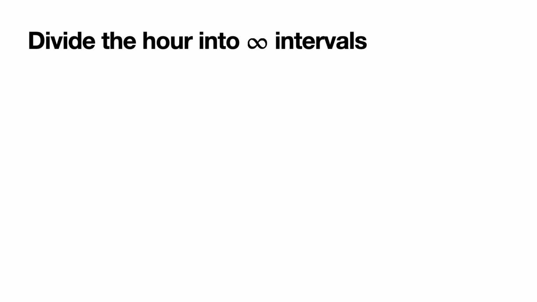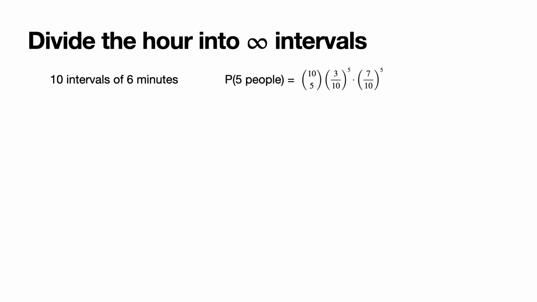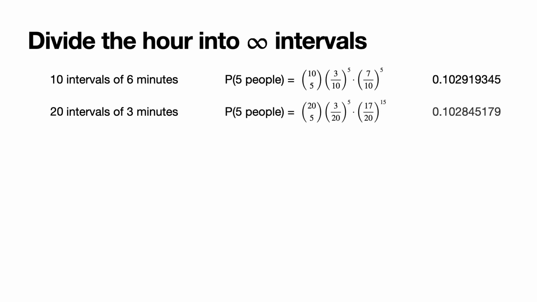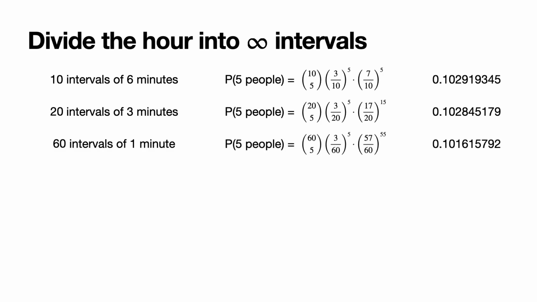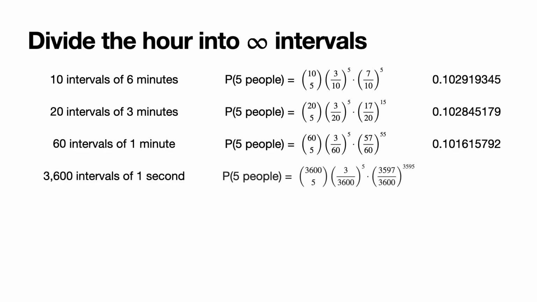And these numbers are the probabilities we obtain when we split the hour into different numbers of intervals. When we split the hour into 10 intervals of 6 minutes, the probability of 5 people arriving is 10 choose 5 times (3/10)^5 times (7/10)^5, which is 0.1029. If we divide into 20 intervals of 3 minutes, then this is the formula, which is 0.1028. If you divide into 60 intervals of 1 minute, then it's this number, which is 0.1016. If you divide into 3,600 intervals of 1 second, then it's 0.1008.